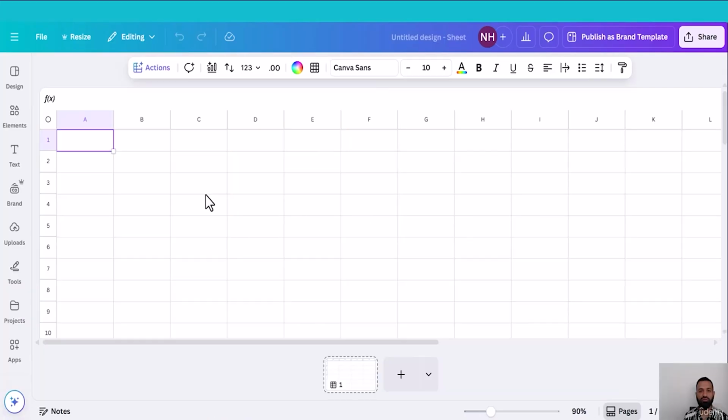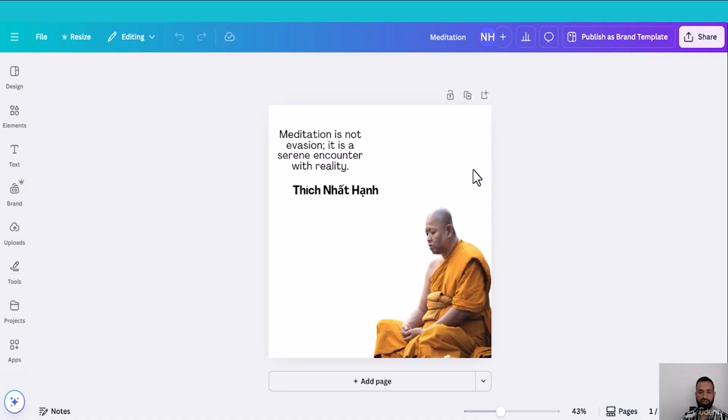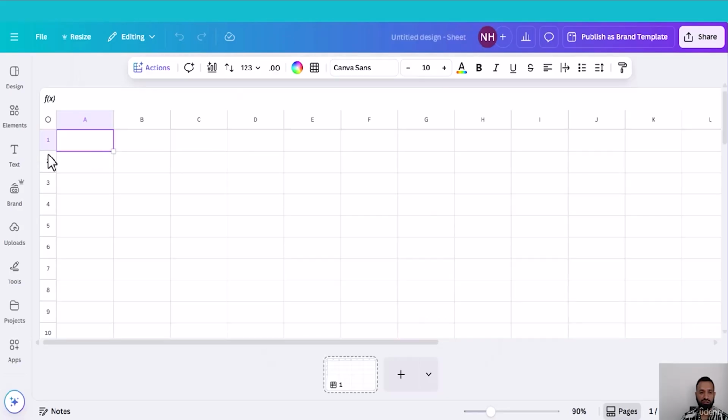Now moving to the next magical feature, bulk create. With it, we can create months of content in a blink of an eye. How to do it? Let me show you. First, I have designed a reference image for bulk creation. Now move into the Canva sheet. I will create content for bulk creation. I will use Magic Write.